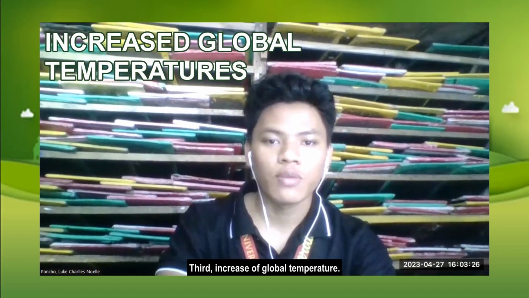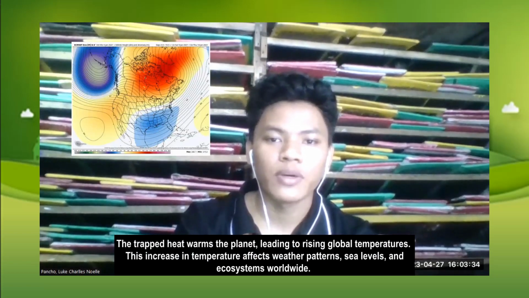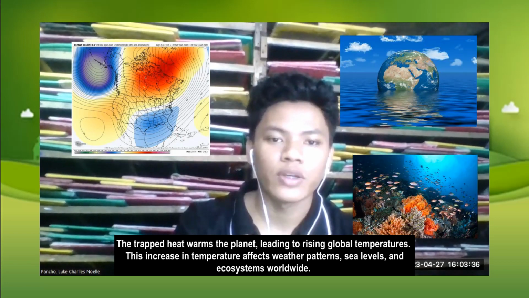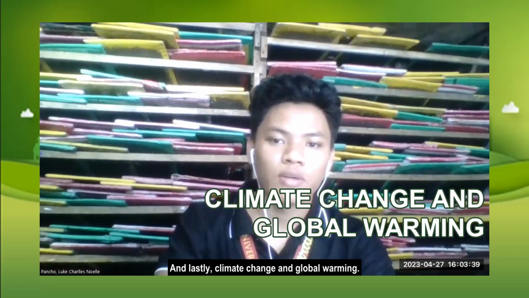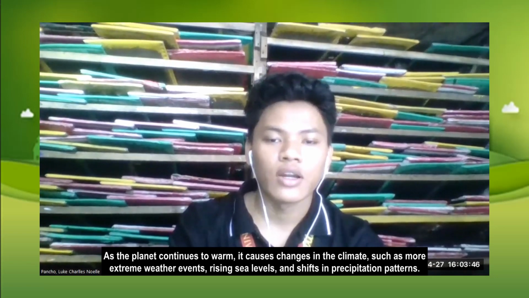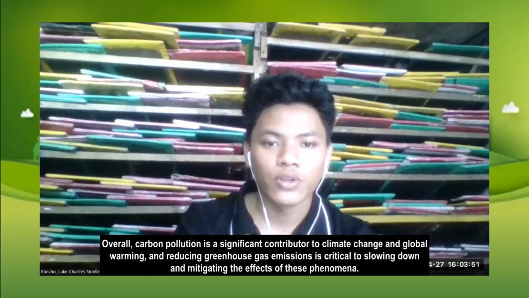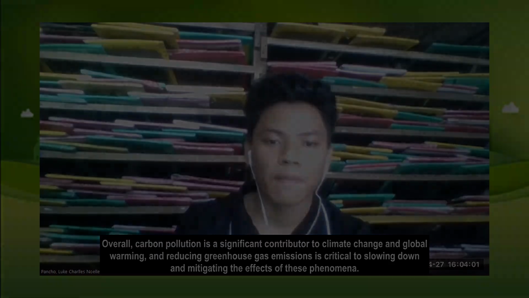Number 3. Increased global temperature. The trapped heat warms the planet, leading to rising global temperature. This increase in temperature affects weather patterns, sea levels, and ecosystems worldwide. And lastly, climate change and global warming. As the planet continues to warm, it causes changes in the climate, such as more extreme weather events, rising sea levels, and shifts in precipitation patterns. Overall, carbon pollution is a significant contributor to climate change and global warming, and reducing greenhouse gas emissions is critical to slowing down and mitigating the effects of this phenomenon.